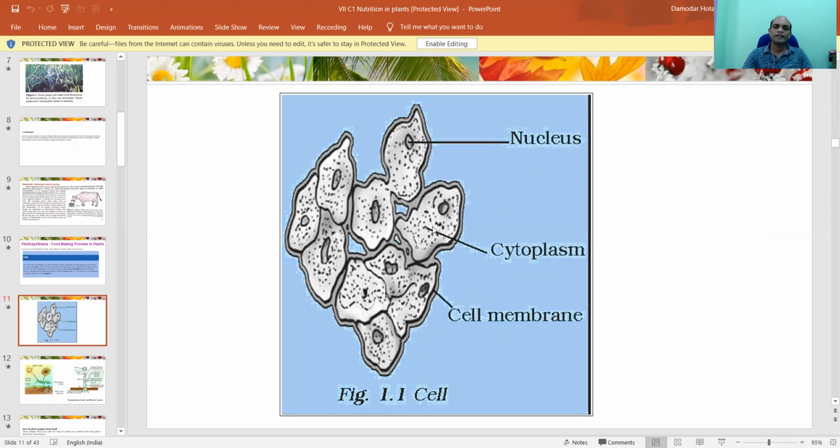Inside the cell, there is one important part that is known as the nucleus. And in between the cell membrane and the nucleus, there is a fluid-type substance which is moving, that is known as cytoplasm. I think all of you are clear?